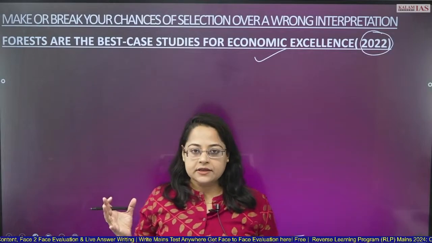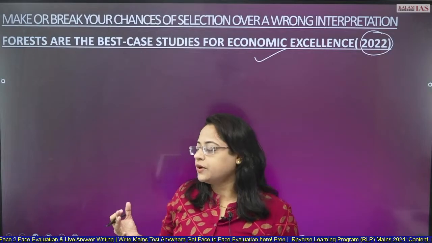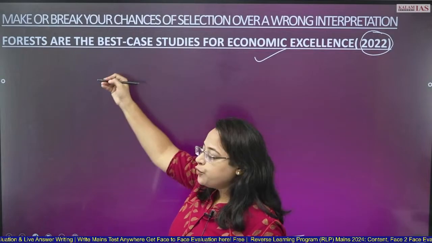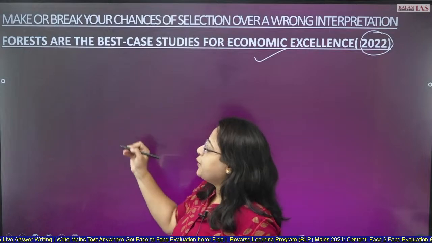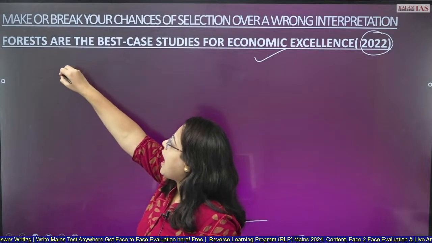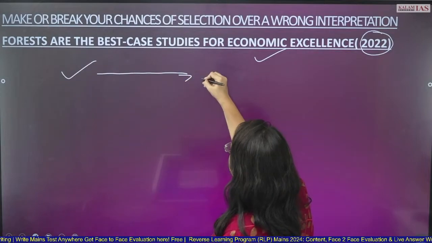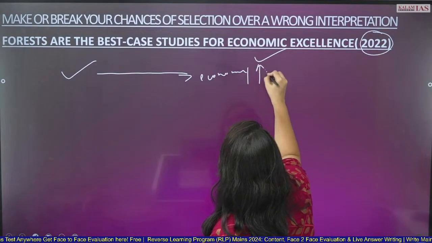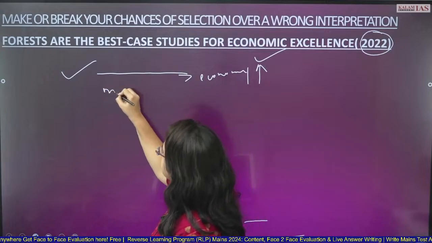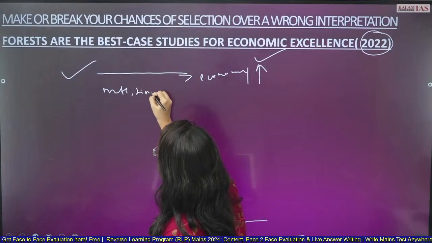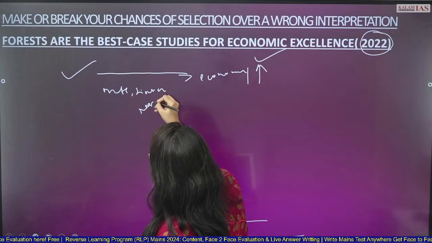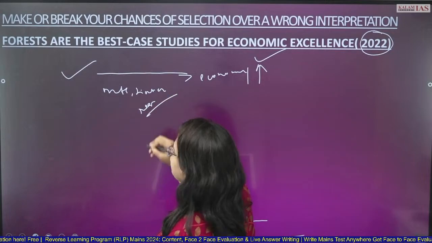As my experience goes, I have talked with many students, and you may also fall in that trap. You would interpret this topic as how forests are helping the economy to grow, in the form of nuts, timber, whatever resources the forest is giving to the nation.